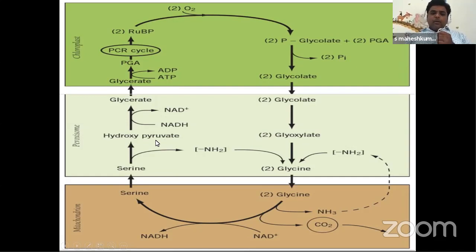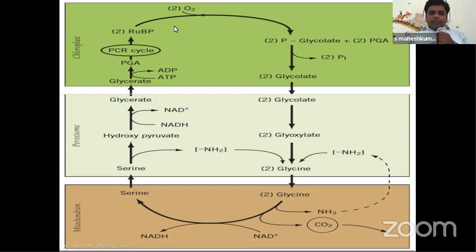Now the hydroxypyruvate undergoes a reduction process. The NADH2 is oxidized to NAD. Now the electrons and protons are received by hydroxypyruvate, forming glycerate. And now the glycerate enters into the chloroplast, by taking the help of adenosine triphosphate, and forms phosphoglyceric acid. Now the phosphoglyceric acid enters into the PCR cycle, meaning the Calvin cycle.